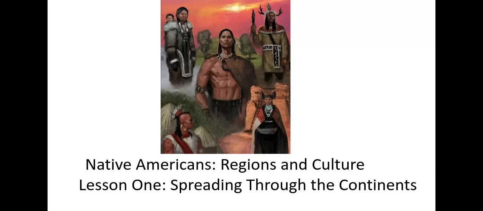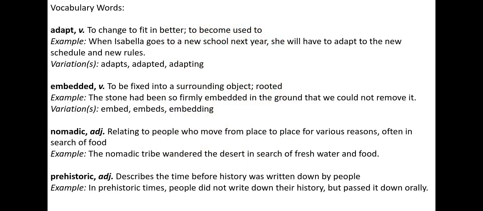So lesson 1 is called Spreading Through the Continent. Where did the Native Americans come from? Vocabulary you will hear throughout the read aloud. Adapt is a verb. It means to change, to fit in better, to become used to.